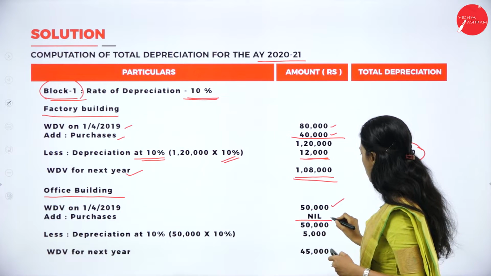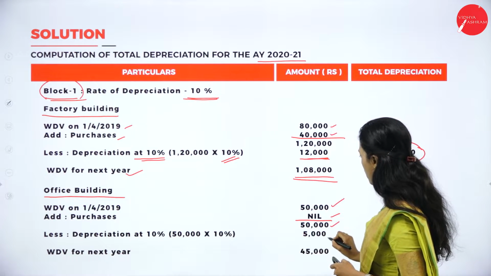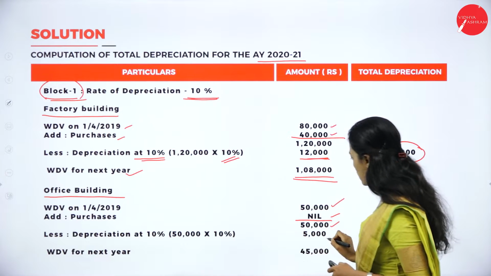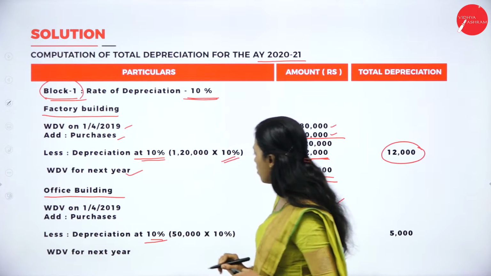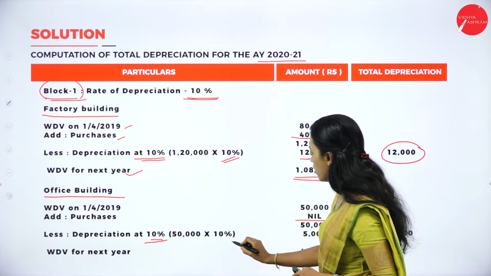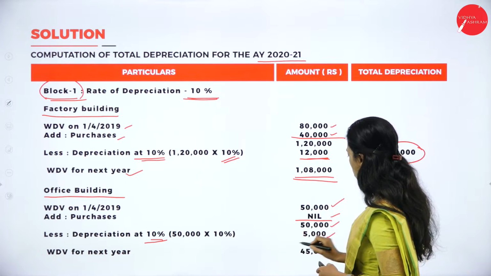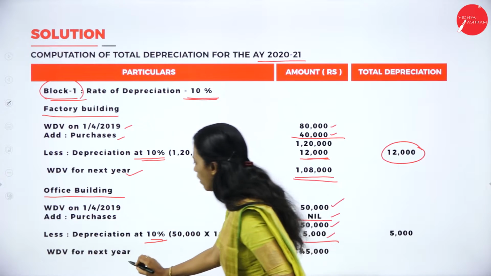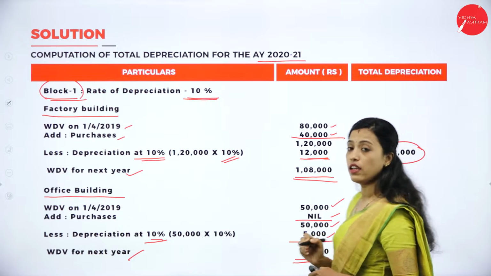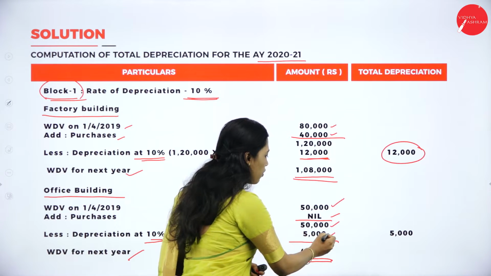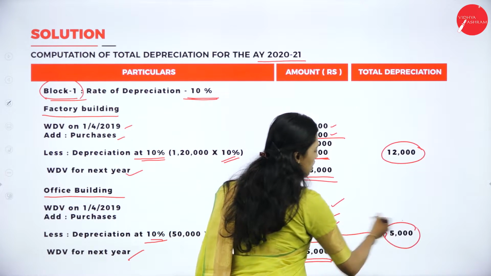So purchase is nil, 50,000 again. So there is no sales. So we have to deduct depreciation at 10%. So 50,000 into 10%, 5,000. So WDV for next year, it is 45,000.